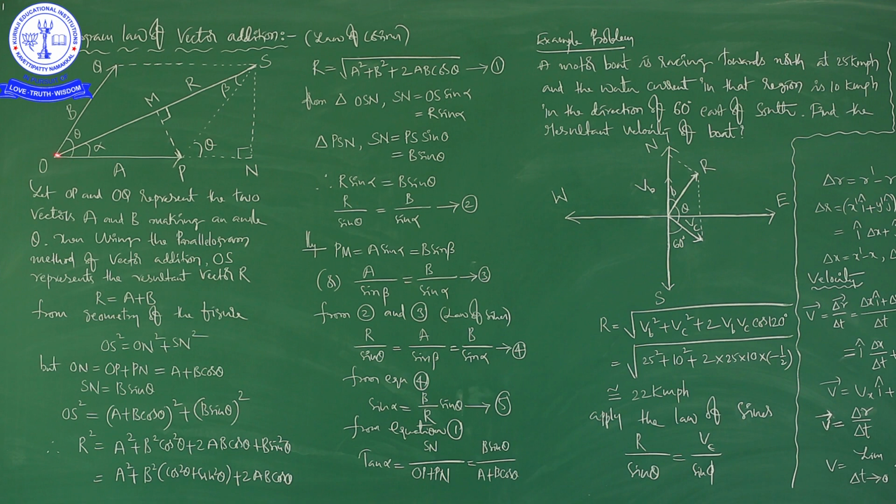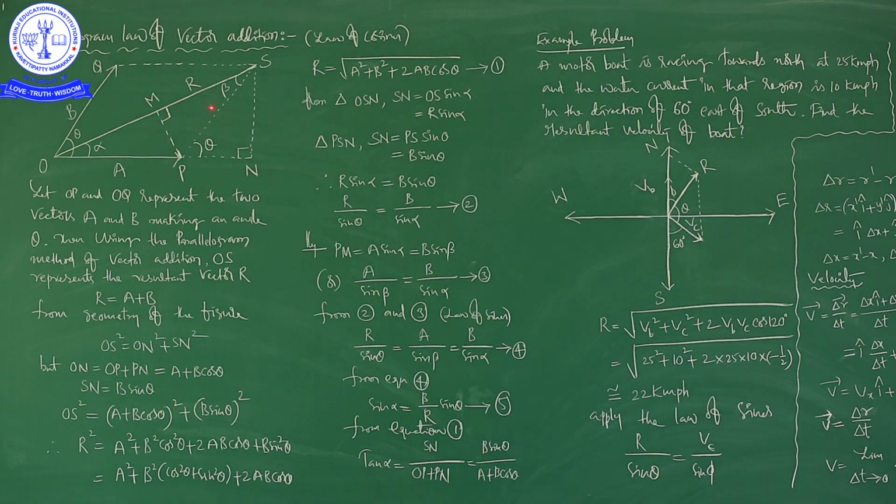Here, OPSQ, I will repeat once again, OPSQ is a parallelogram. That is the reason this method is called the parallelogram law of vector addition.